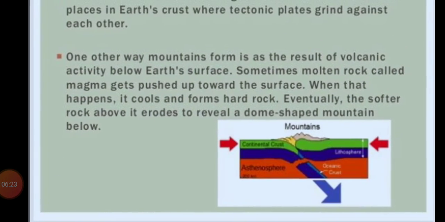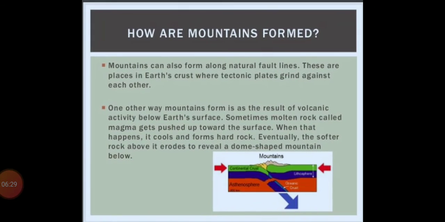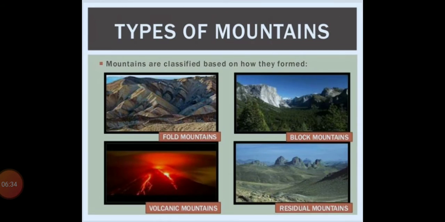In this picture you can see how mountains are formed because of volcanoes also. There are some types of mountains, classified based on their form, meaning how they are formed.